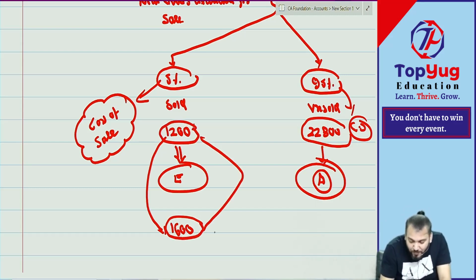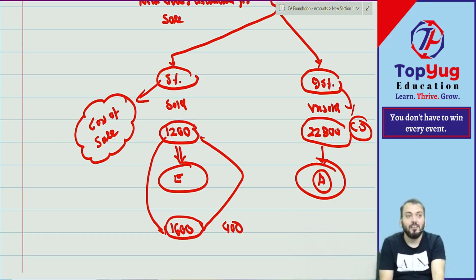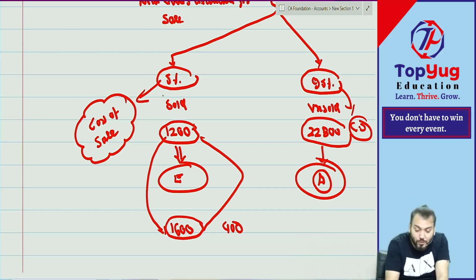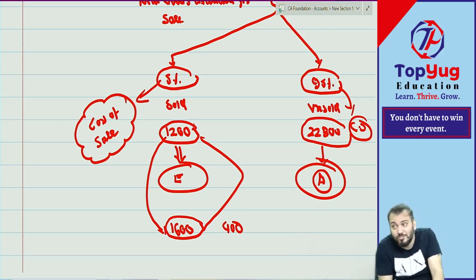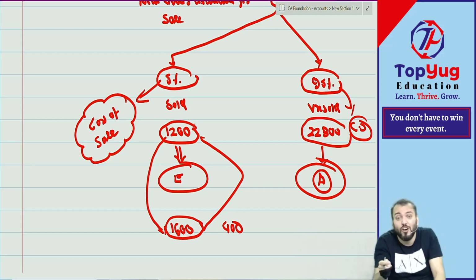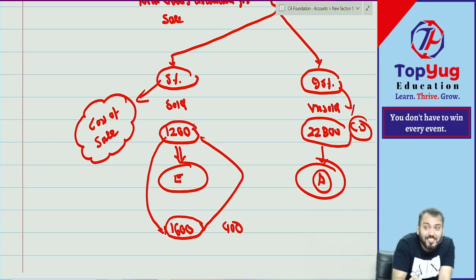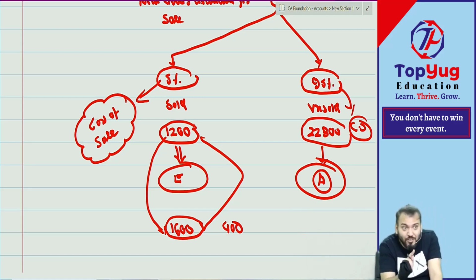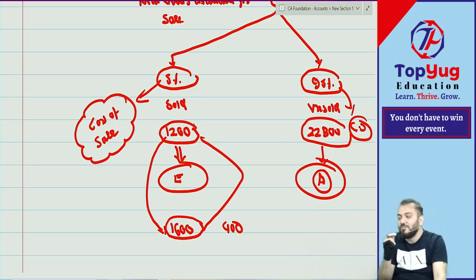So what is the profit? Understood what I am saying? So we call it cost of sales. Means to generate sales of 1600, how much cost you have incurred? Matching concept. This is only matching concept. Have you understood this point?